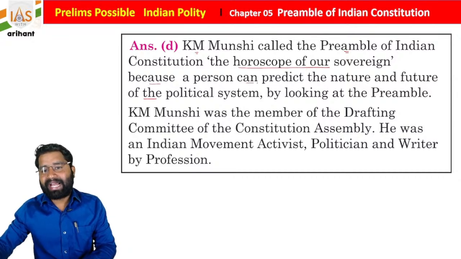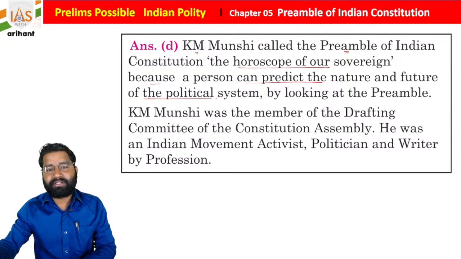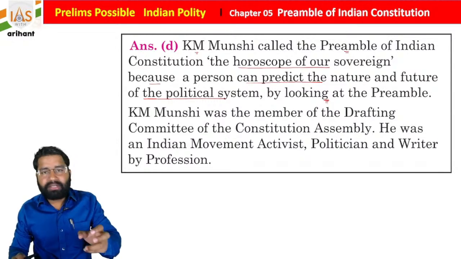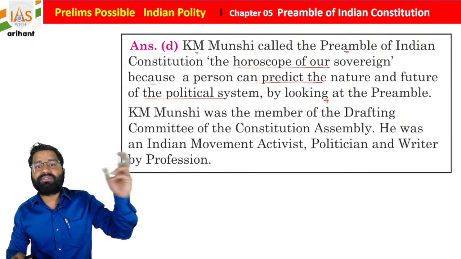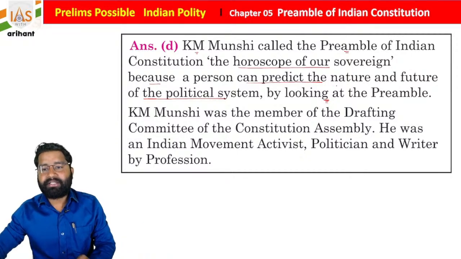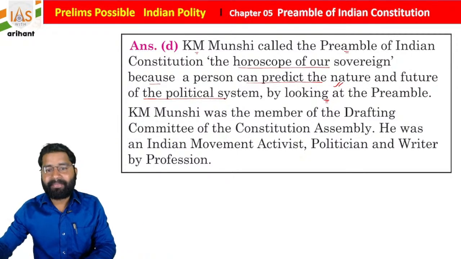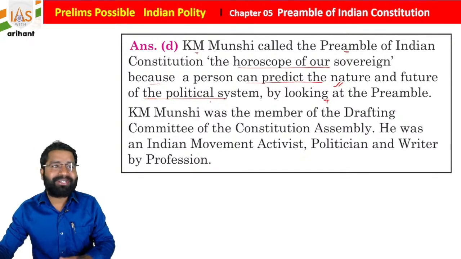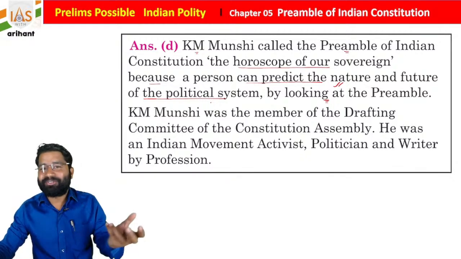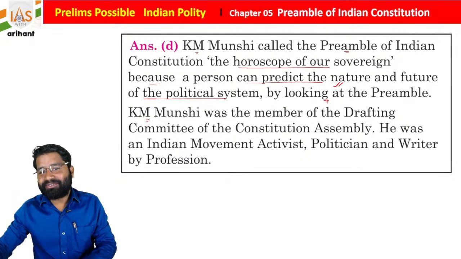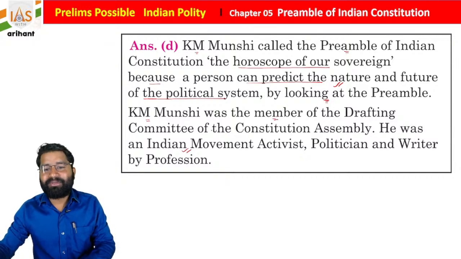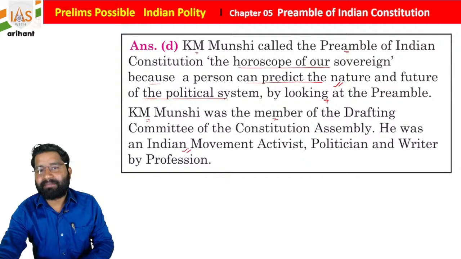because a person can predict the nature and future of the political system by looking at the preamble. Once you read the preamble, you understand what our constitution makers wanted to give to this nation. So you can predict the nature as well as the future of the political system in India. Even today, if you read the preamble, you will find what type of policies, what type of constitution we have. K.M. Munshi was a member of the drafting committee in the Constituent Assembly. He was an Indian independence movement activist, as well as politician, and writer by profession, students.